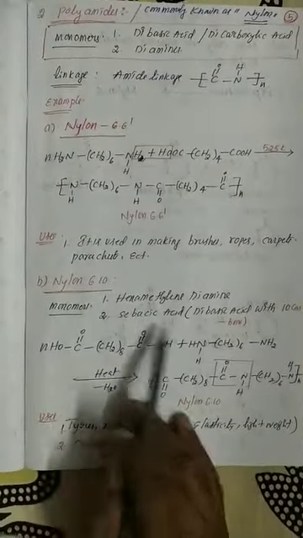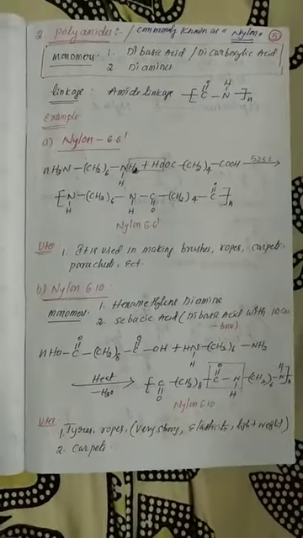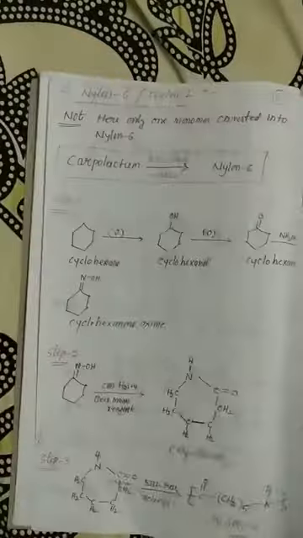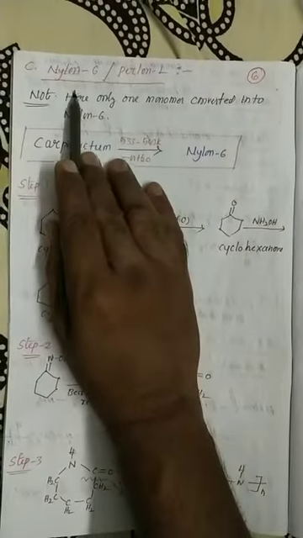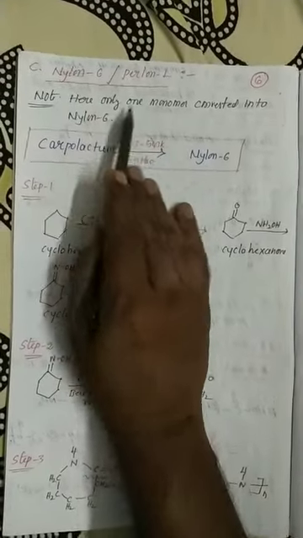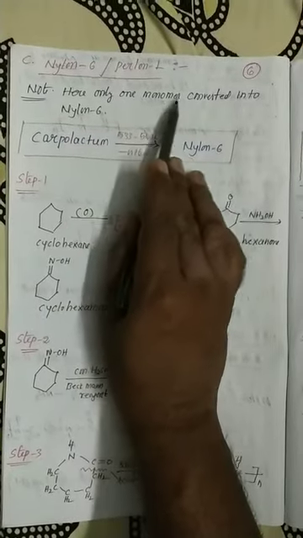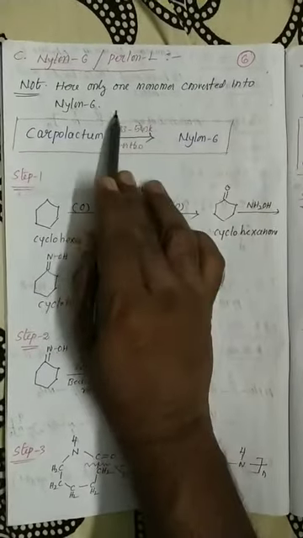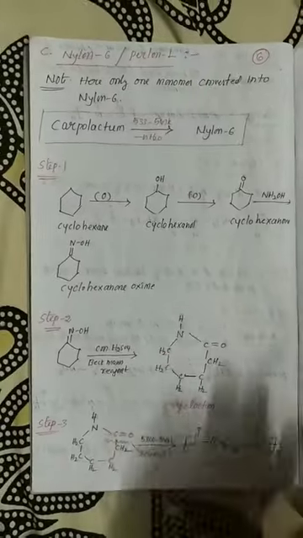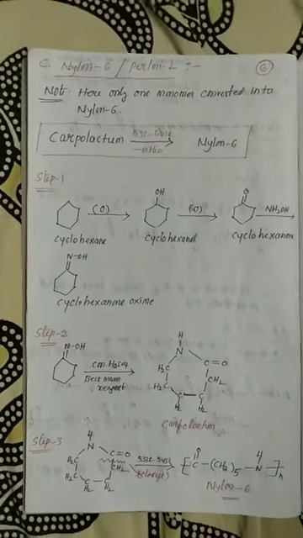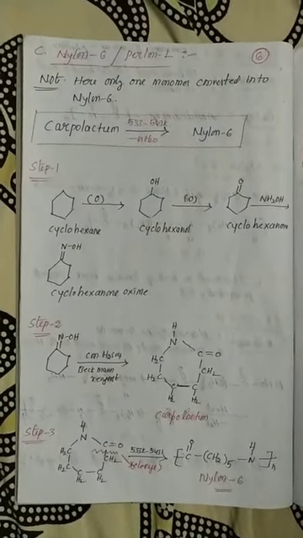Here also two different types of monomer units are there. But in Perlon L, the most important point is that in nylon 6 or Perlon L, only one monomer is converted into nylon 6. That is the most important. A single monomer unit is directly converted into nylon 6.